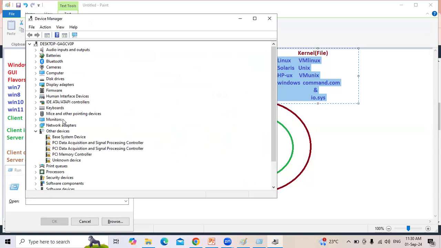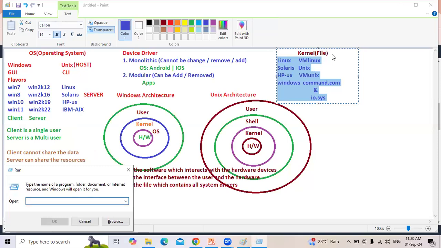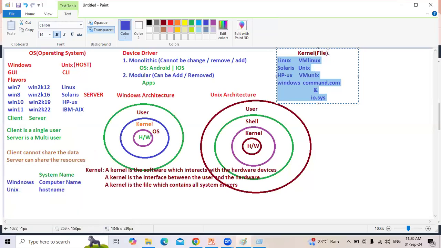Did I install these drivers manually? No. While installing the operating system, the drivers are automatically installed. You cannot uninstall the hard disk driver. You cannot uninstall the CPU driver, memory driver. So what I mean to say finally, kernel is always monolithic. What is monolithic? You cannot uninstall it. You cannot remove it.